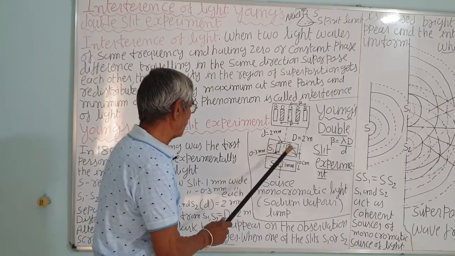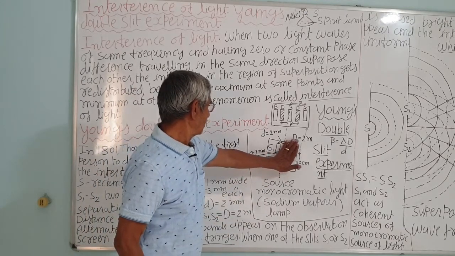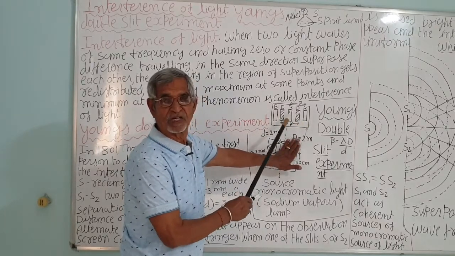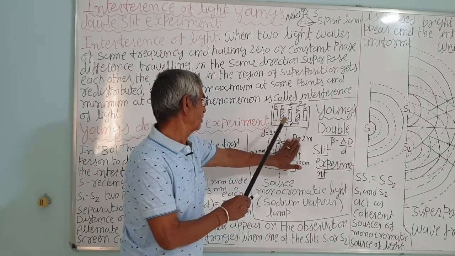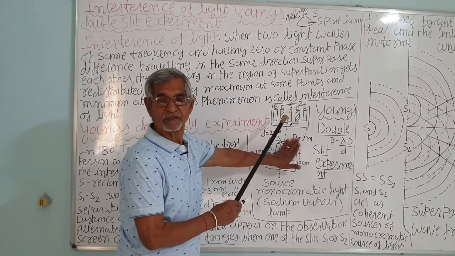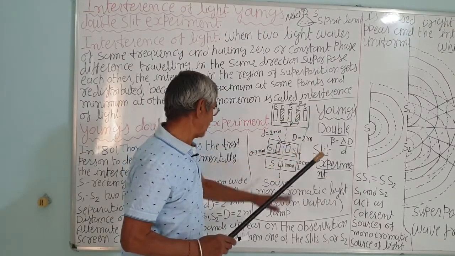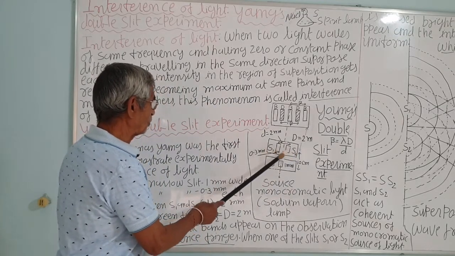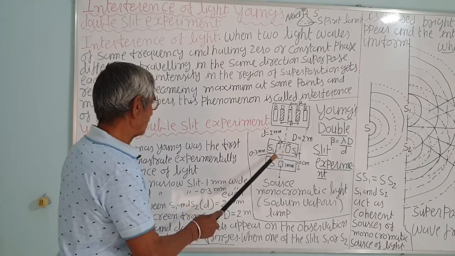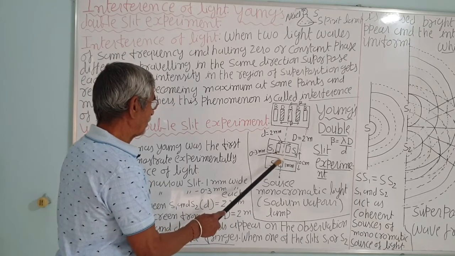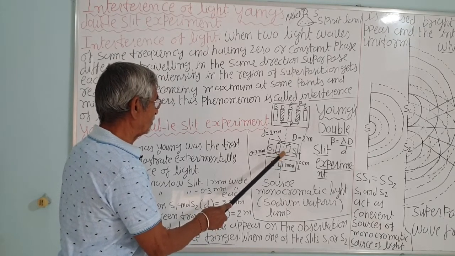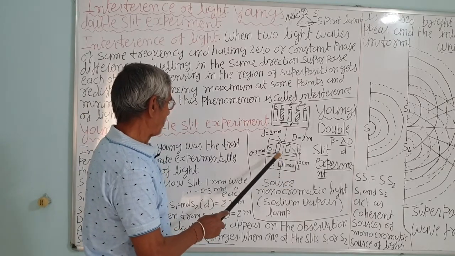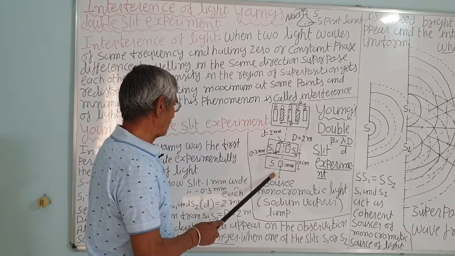Even if you close one of the slits, you won't get the interference pattern, it will disappear and the screen will be illuminated by uniform intensity. There won't be maxima and minima, you won't get them, correct. So these are the conditions. There should be two sources and they should be coherent, that is, there should be a phase difference of 0 between them, or a constant phase difference, and they cannot be obtained from different sources.